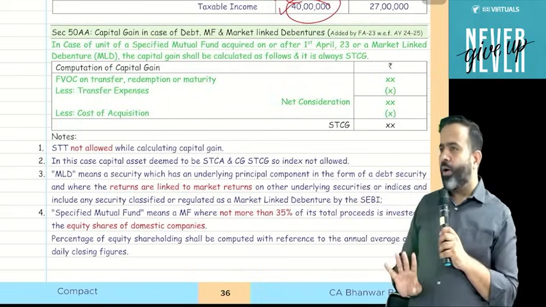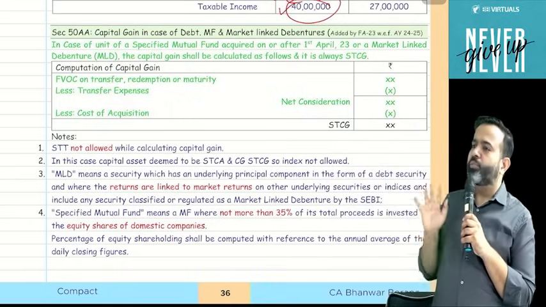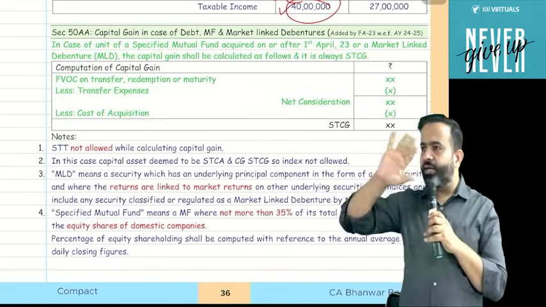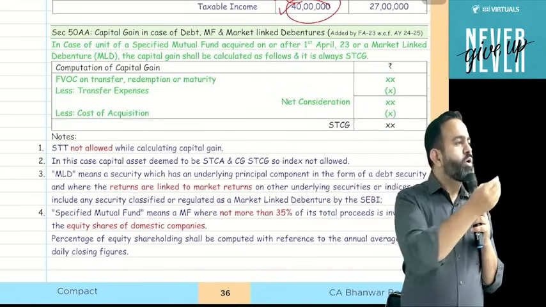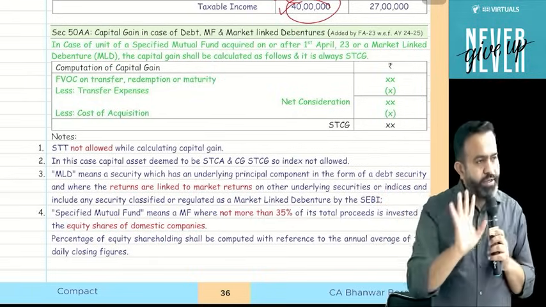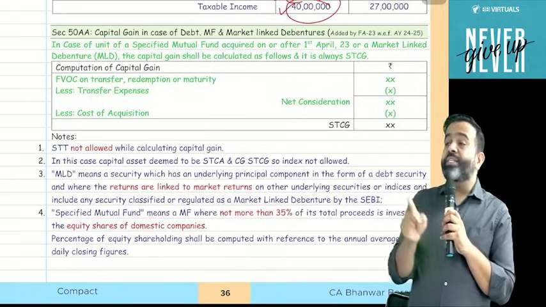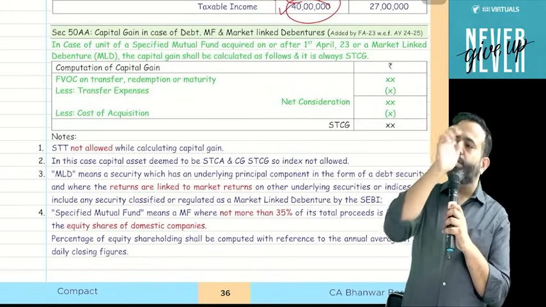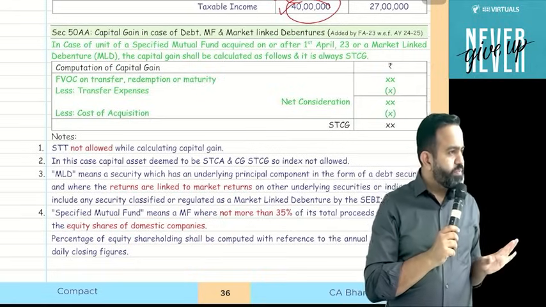So guys, now I can say that there are three categories of mutual fund: one equity oriented, one debt oriented, and one you can say mix or hybrid. Just understand it as hybrid. Now in equity oriented, when 65% or more is invested in the equity market, that is an equity mutual fund.